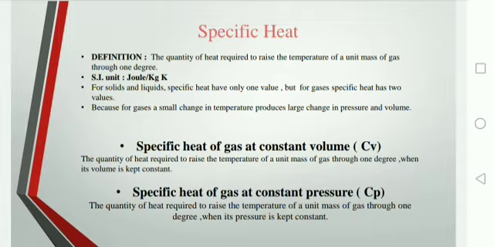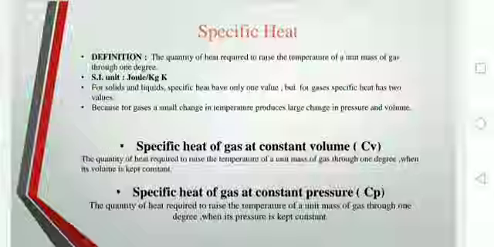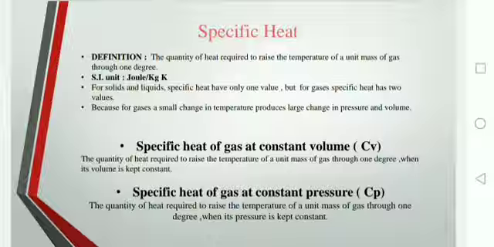Its name itself suggests specific heat, that is heat required to raise the temperature of any amount of gas. So we will see the proper definition. It says that the quantity of heat required to raise the temperature of unit mass of gas through 1 degree is called specific heat. The SI unit for the specific heat is joule per kg per Kelvin.